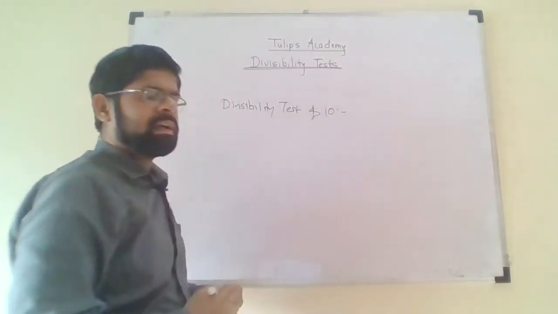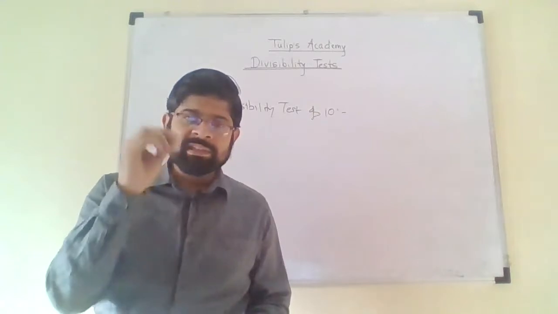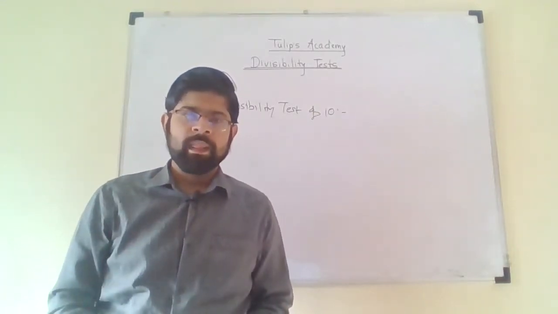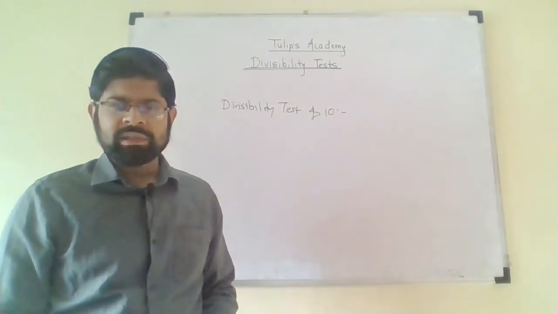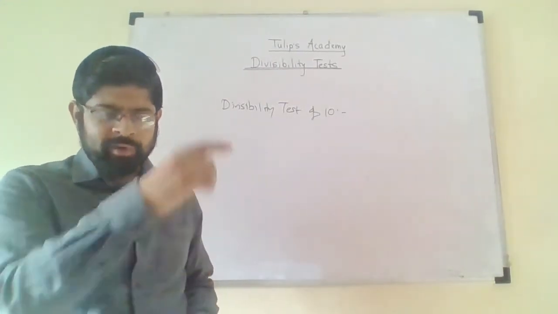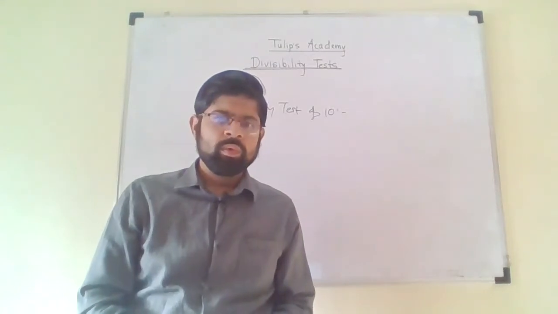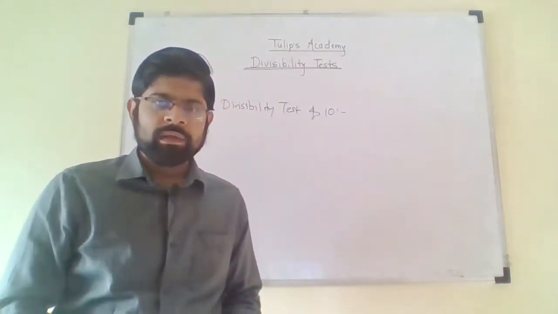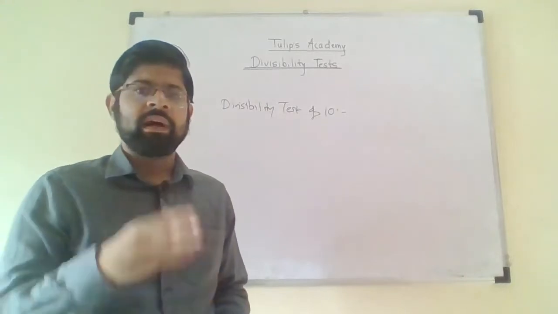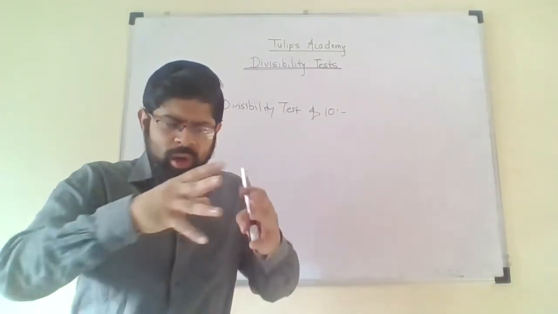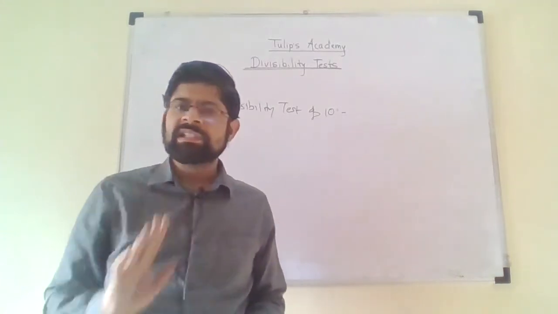According to me, divisibility test of 10 can be studied by a first standard student also. It can be grasped, it can be understood by a first standard student also. It's so easy. If you refer to the table, it contains all the numbers whose unit place is 0: 10, 20, 30, 40, 50, 60, 70, 80, 90, 100, 110, 120. So for all the numbers which appear in the table of 10, the units place is 0 always.